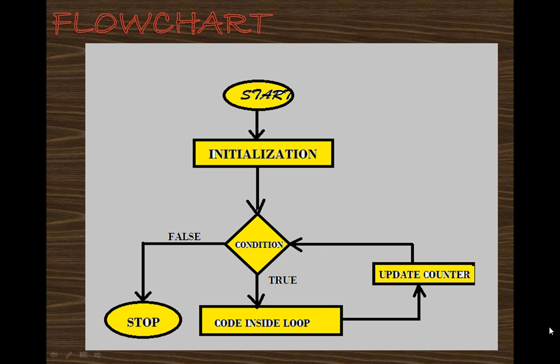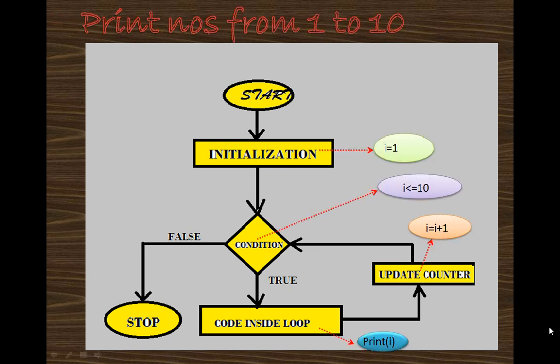Let's discuss this with the help of one program. Suppose I have to print numbers from 1 to 10. What do I have to do? Initial value: I want to print my numbers from 1 to 10, so my start is 1 and my end is 10. What does initialization mean? I am keeping I equals to 1, that means the starting value is 1. Condition is what? I have to iterate my loop till I is less than or equal to 10. So the condition here becomes I less than or equal to 10.